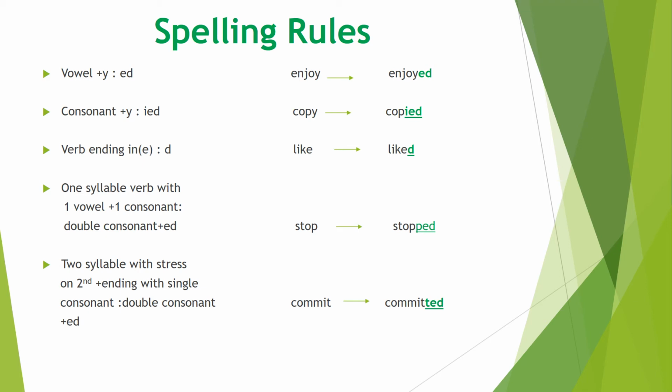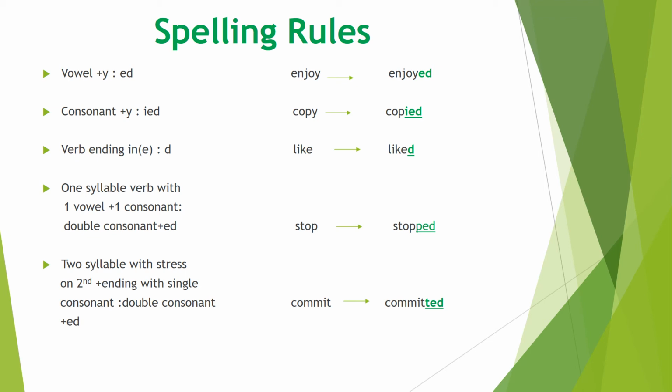The last rule is, if we have a two syllable verb and it has stress on the second syllable. For example, we have the verb commit. Commit is a two syllable verb and it has two vowel sounds.